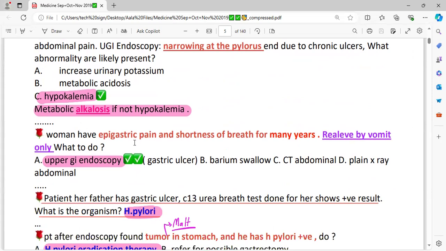A woman has epigastric pain and shortness of breath for many years. Epigastric pain and shortness of breath. The history reveals that the pain is relieved by vomiting. How would you manage or investigate that case? Upper GI endoscopy. What are you suspecting?